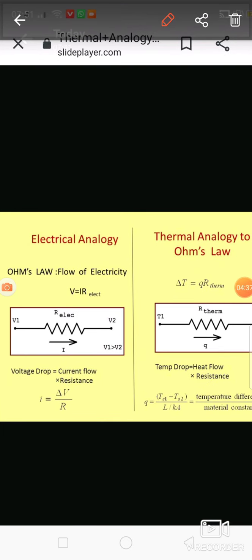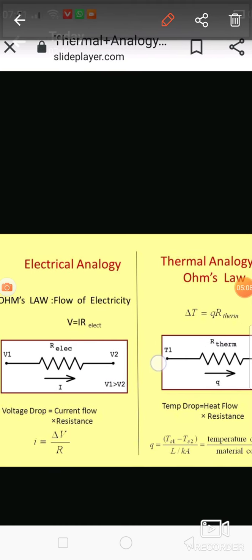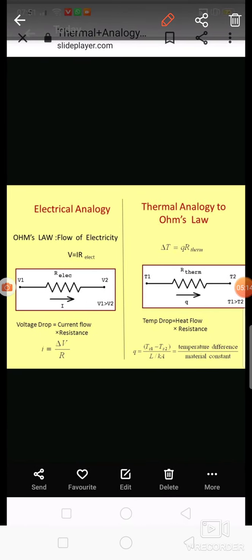From these two equations, we say that these two physical systems are described by the same form of equation, that is I is equal to dV by R. Similarly, we write Q is equal to (T1 minus T2) divided by L by K. So these two physical systems have similar equations and the same boundary conditions. So we say that these two systems, the electrical system and the heat transfer system, are analogous to each other. Means whatever quantities we consider in the electrical system, those system parameters are analogous to the ones we consider in the heat transfer system.